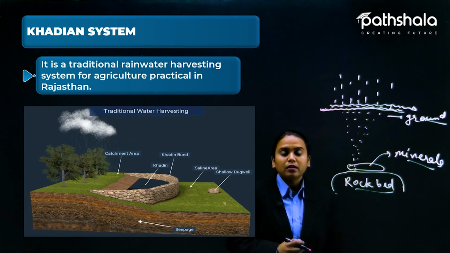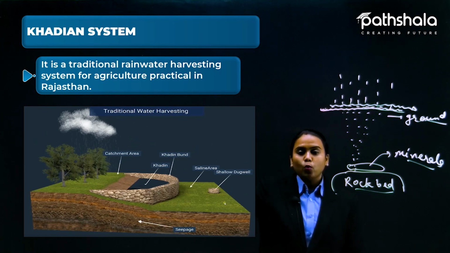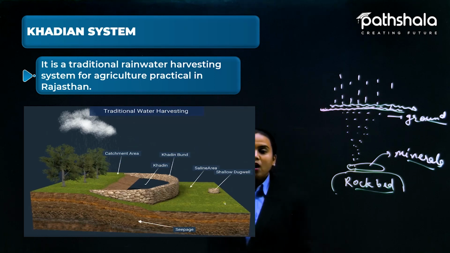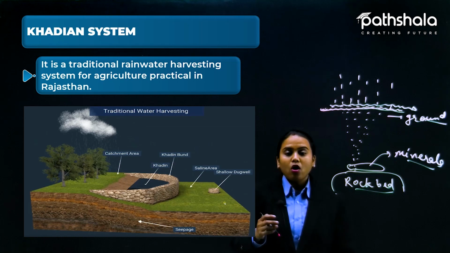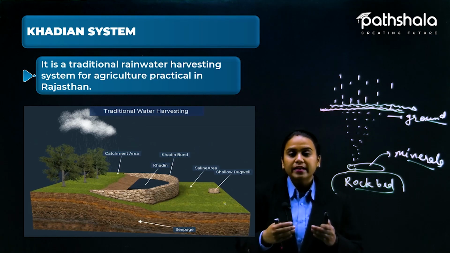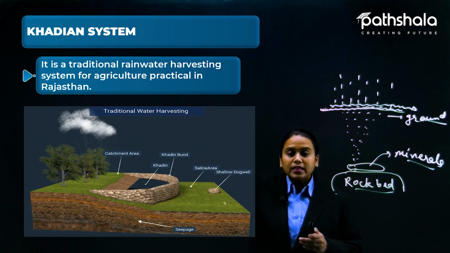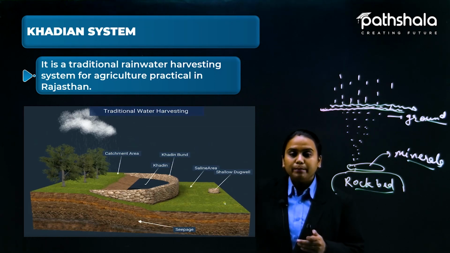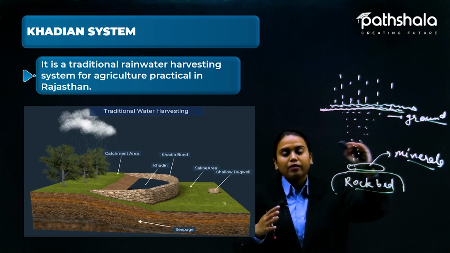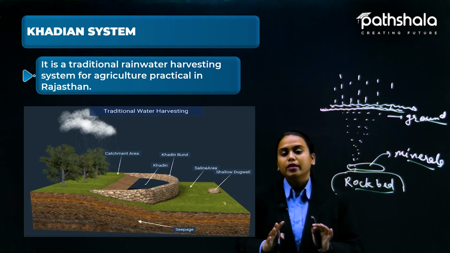You can see here in the diagram that this is a traditional water harvesting system. The cloud is letting its rain fall, and this water is going to connect with this land, where an embankment is made, which is known as a khadin. This embankment lets the water stop here and not just run out and drain into other parts.